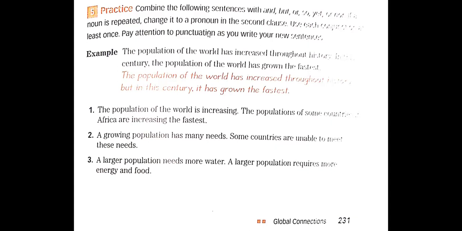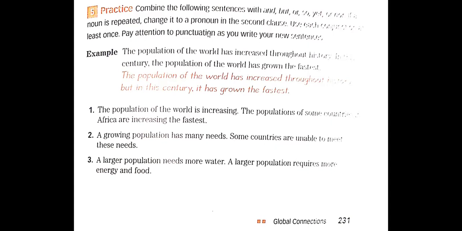We can put "but" and a comma before it. We can use the word but, so, or yet. But you said in the question, pay attention to punctuation as you write your new sentence. Don't forget to add a comma before the coordinating conjunction when you write, okay? And you said also, yes, my dear, we can use "and".